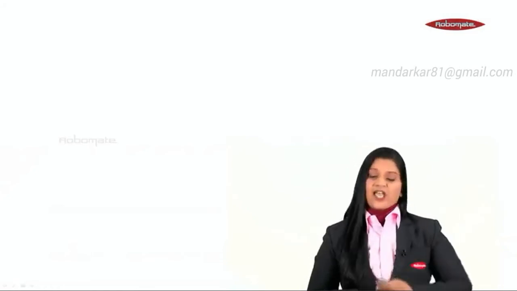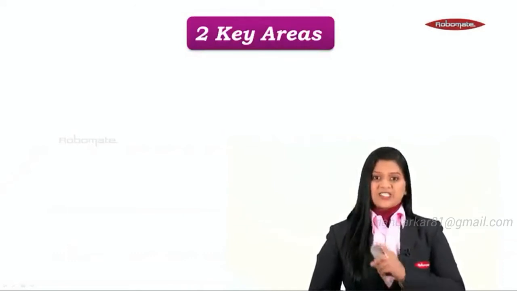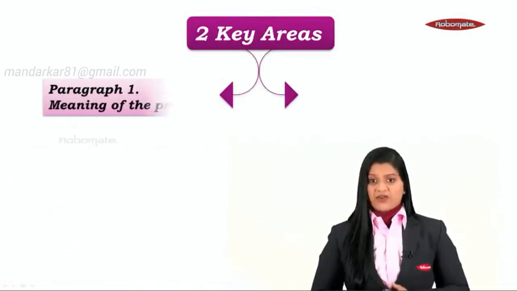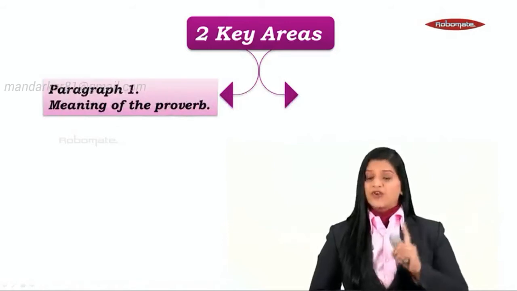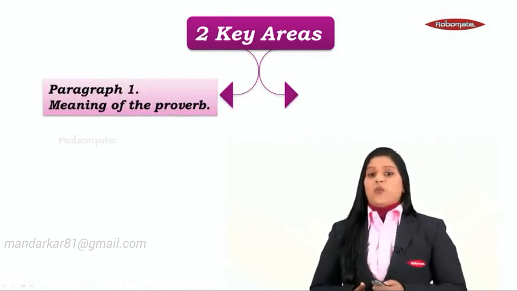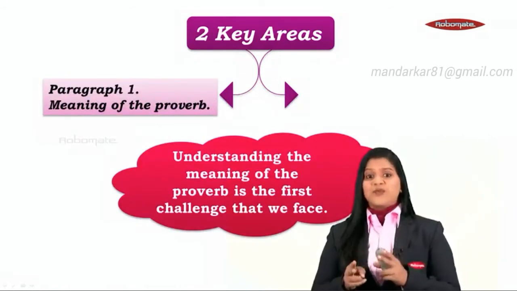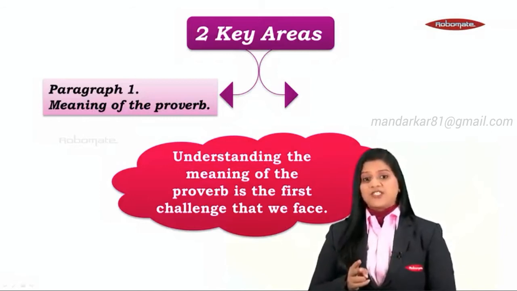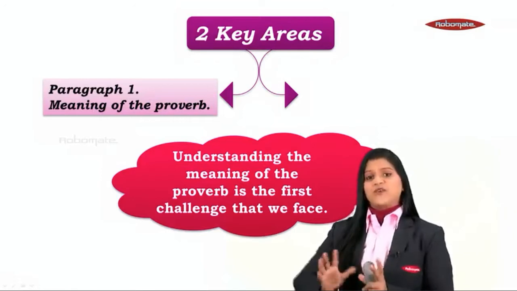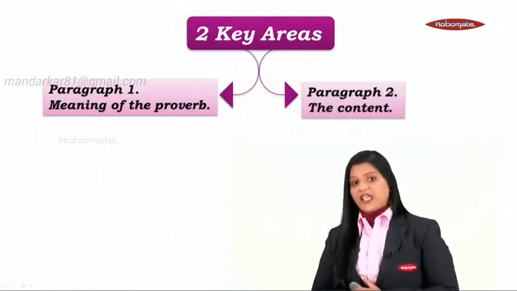Let's first have a look at how to deal with the two most important things in expansion. We will call them two key areas. The first key area for us to deal with is paragraph 1, that is the meaning of the proverb. Understanding the meaning of the proverb is the first challenge that we face. We are going to deal with this with a few methods that I will teach you. But what's going to be the second key area?